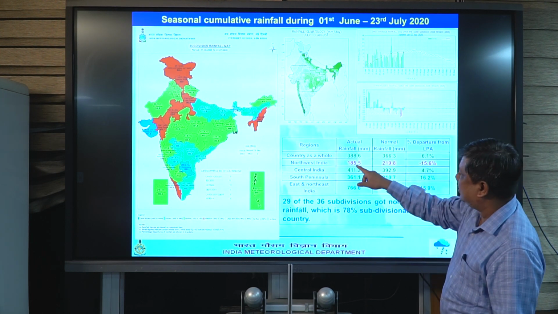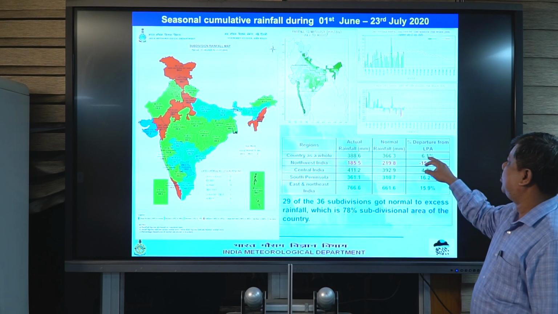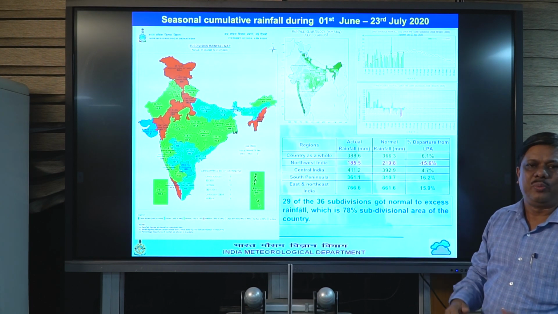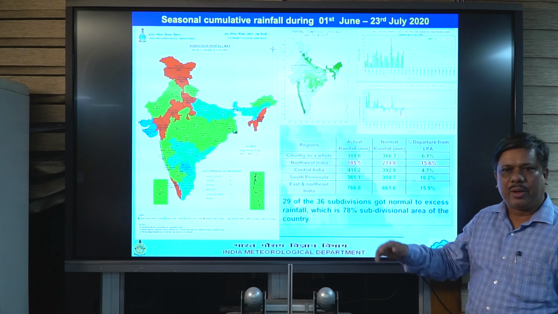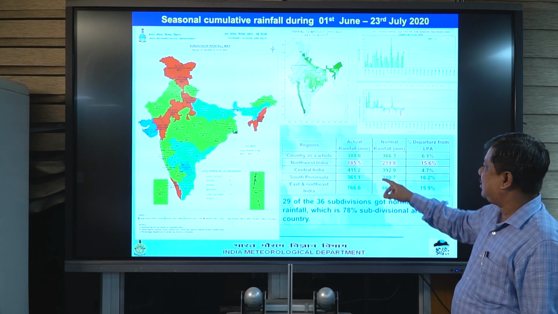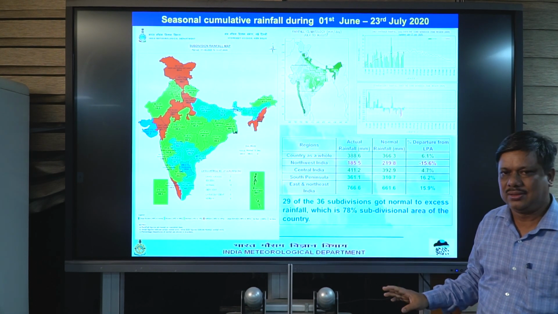The whole country is getting 6.1% above the long period average, and 29 of our subdivisions are above normal. Only northwest India, except for that, still has a near 16% deficit.